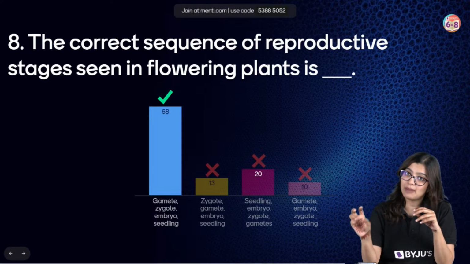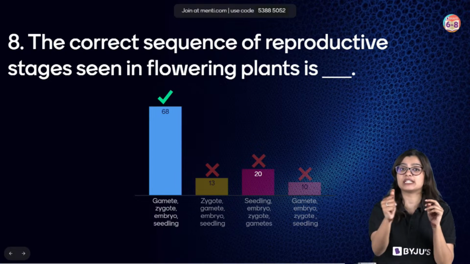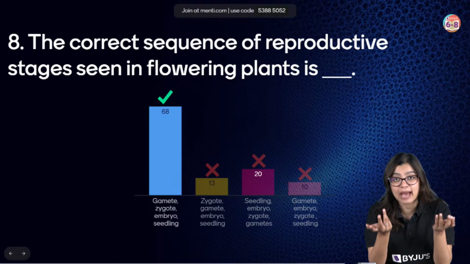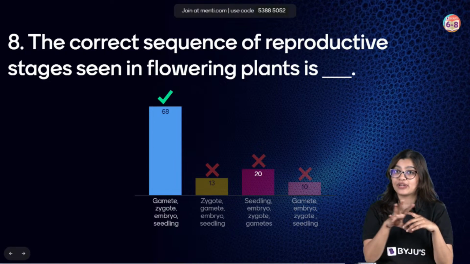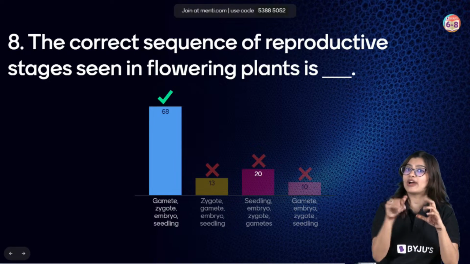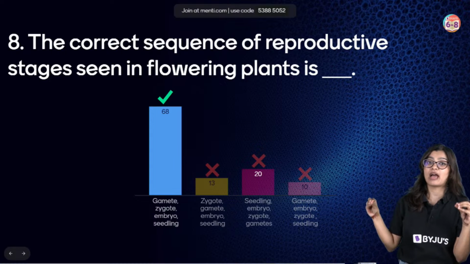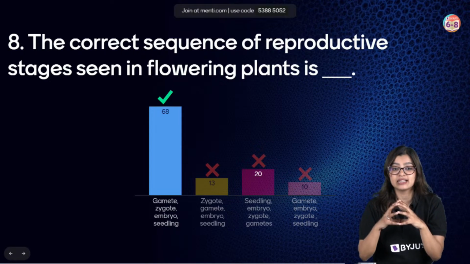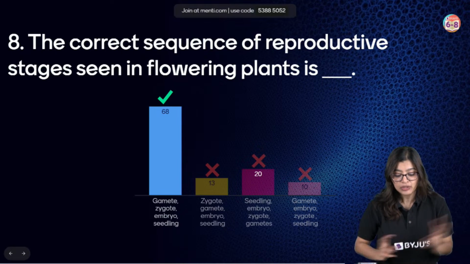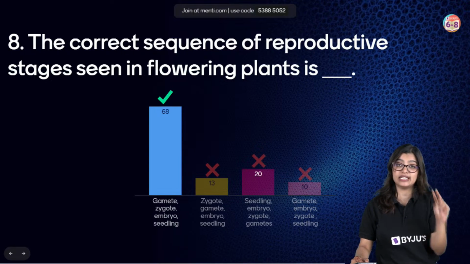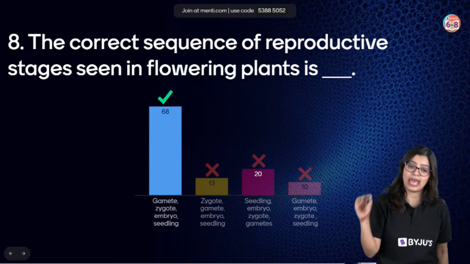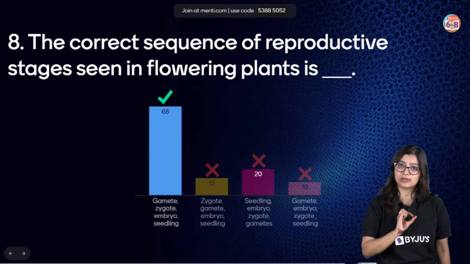So we know that in the male part, which is the anther, we have a powdery substance called pollen grains, and inside the pollen grain you will find the male gamete. Similarly, inside the female pistil, inside the ovary, the ovule is there, and inside the ovule you will find the female gamete. When the male and female gametes fuse, it becomes a single cell structure, which we call the zygote. So the second thing that gets formed is the zygote, followed by which the zygote will grow and develop and become the embryo.